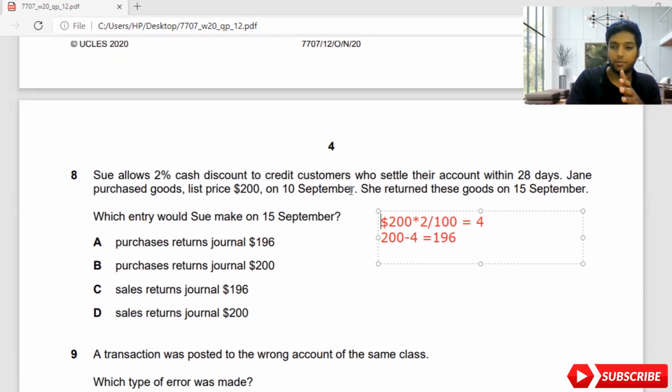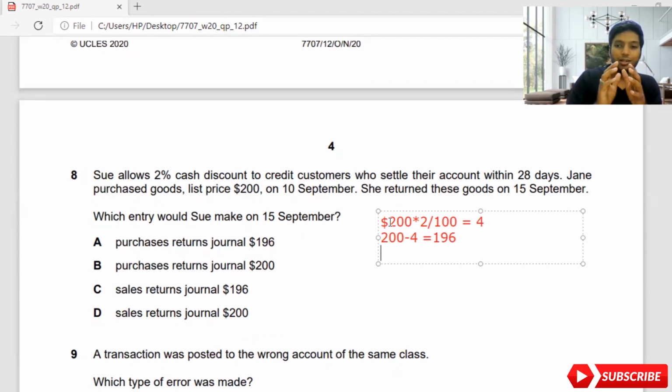Now, is she settling first of all? Jane purchased goods at price 200. She returned these goods. So she's not settling the value, she's returning. When she is returning, she will not return with $196. She will return the amount she has taken. How much was the value she took? 200. So she will return the same 200 towards Sue.